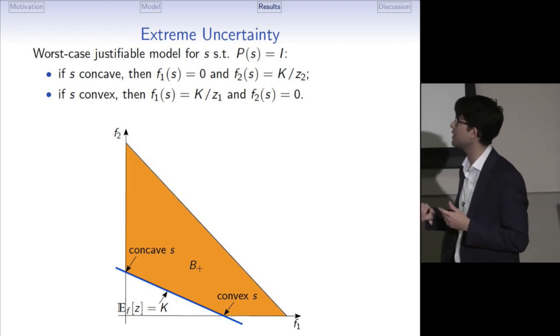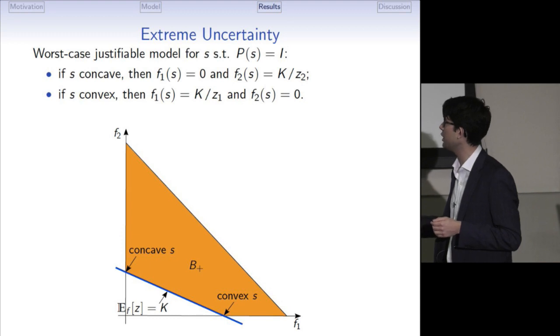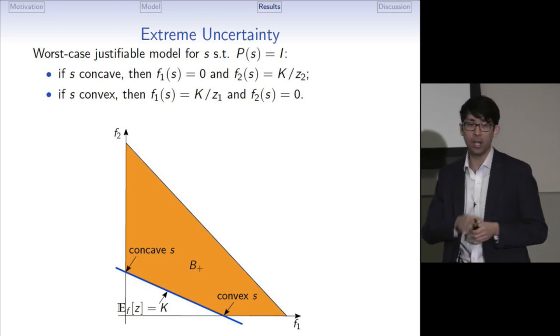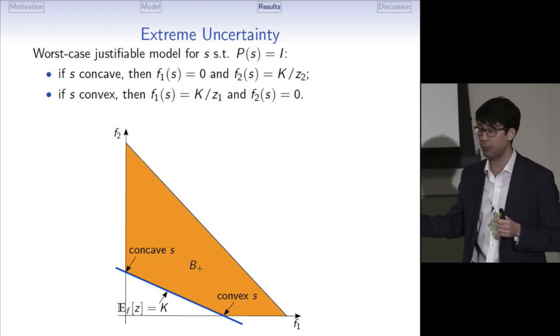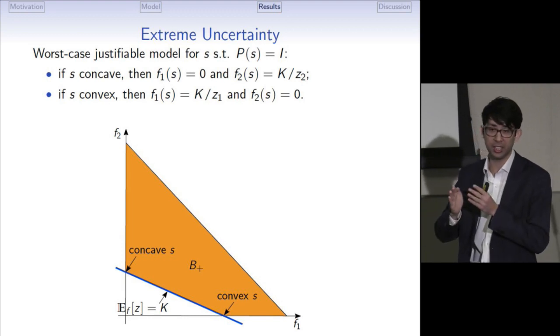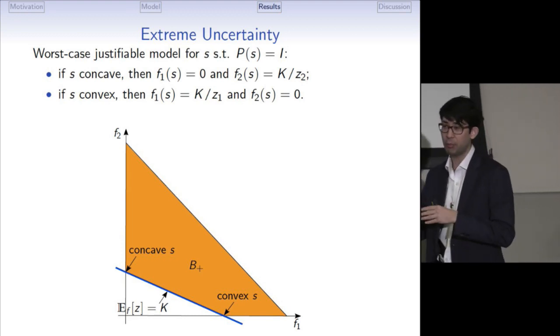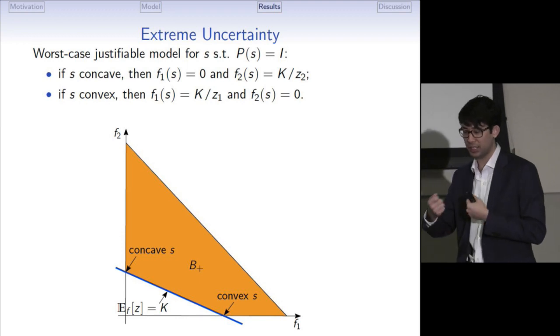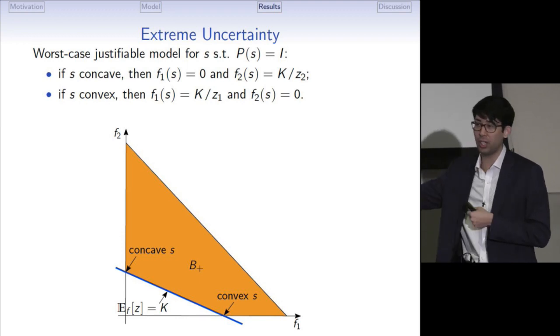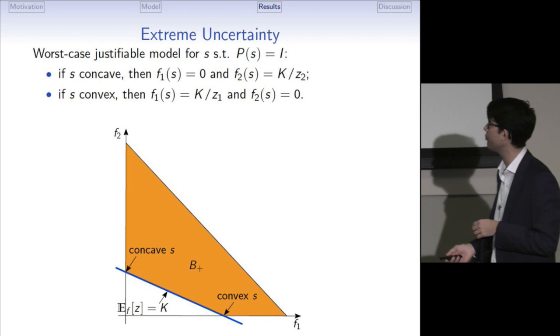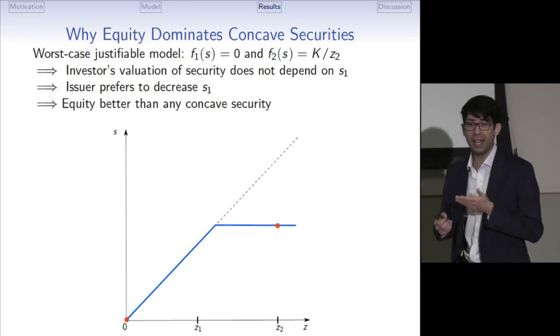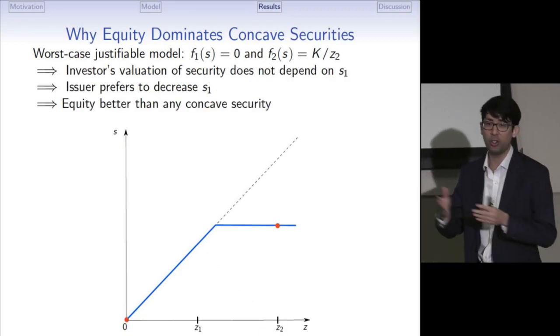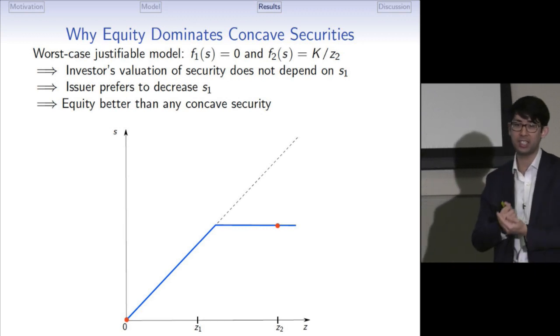On the other hand, if the security is convex, then the worst case justifiable model is this point, which is the zero NPV distribution which is most concentrated. Now, the investor becomes worried that he's holding a convex security, but there is not much upside in the project. So now I can show why equity dominates both concave and convex securities and hence dominates any security.